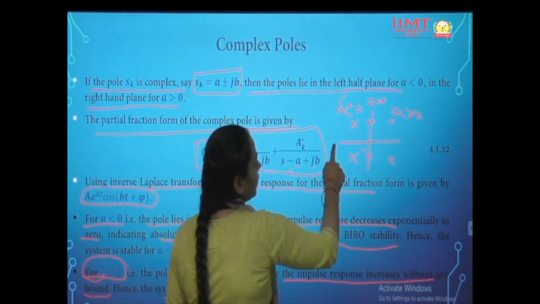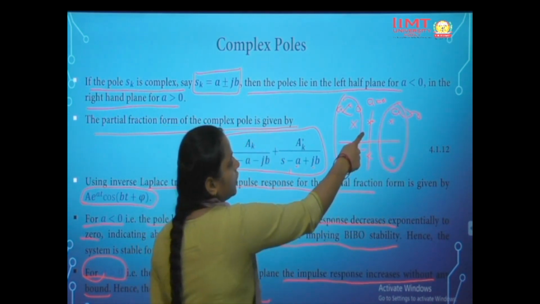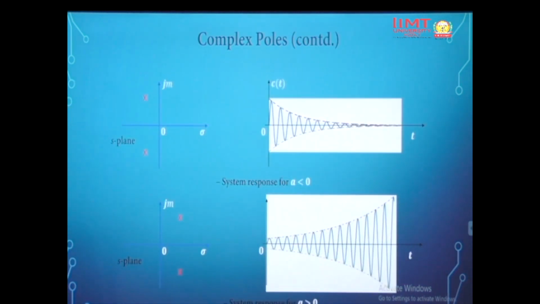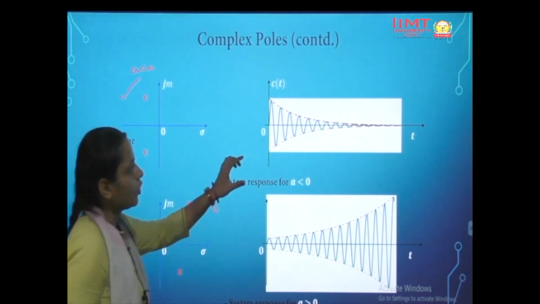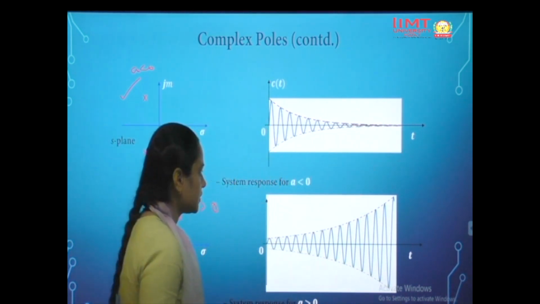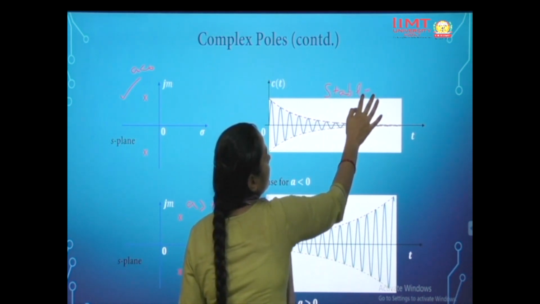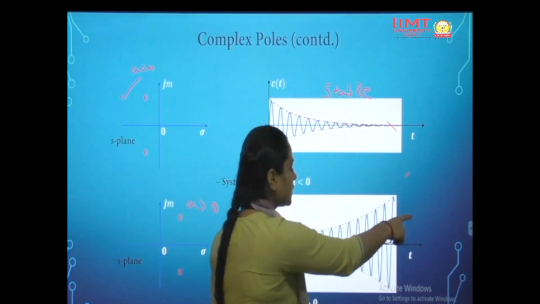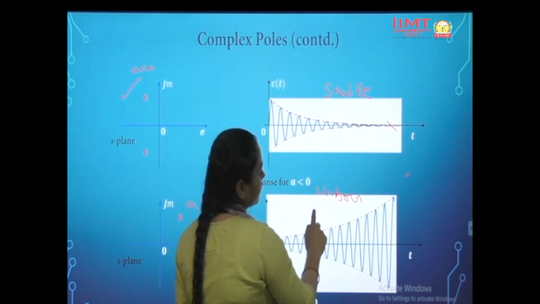So when poles lie here, the system is stable. When poles lie here, the system becomes unstable. And what if a is equal to 0? Let's see. This is showing the case when a is less than 0, and this is for when a is greater than 0. The output would be something like this. So this is a stable system, as we are getting a bounded output, and here it goes on increasing to infinity as time increases. So this is an unbounded output, so this is an unstable system.